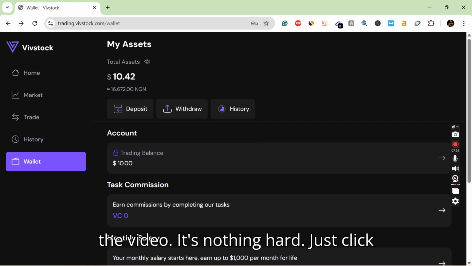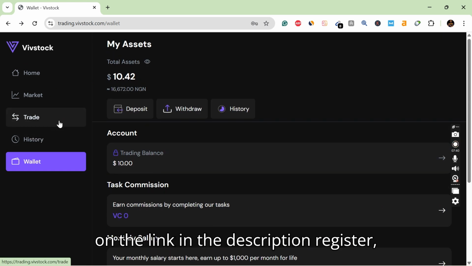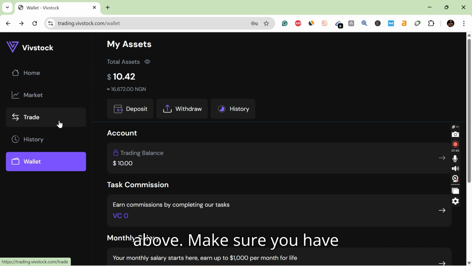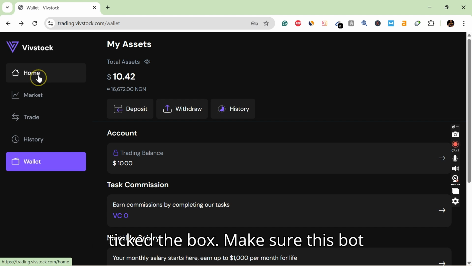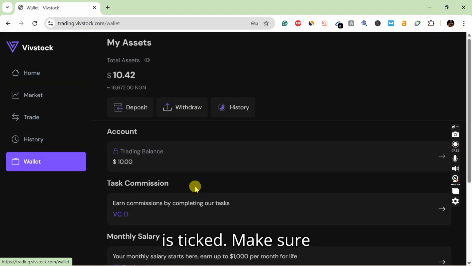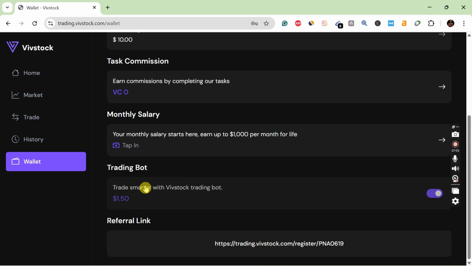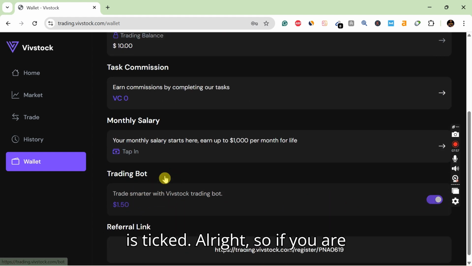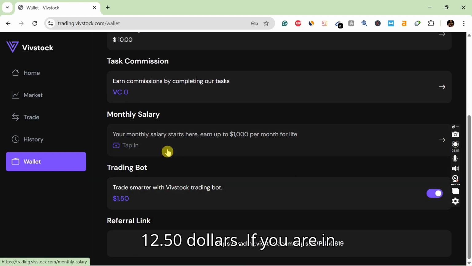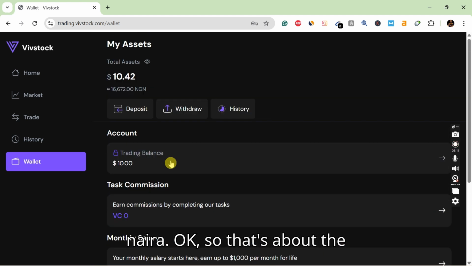It's nothing hard. Just click on the link in the description, register, make a deposit, a minimum of $10 and above. Make sure you have ticked the bot. Make sure this bot is ticked. Make sure while making a deposit, this bot is ticked. All right, so if you are making a deposit of $10, that means you will make a deposit a total amount of $12.50. If you are in Nigeria, you're going to be making a deposit of 20,375 naira. Okay, so that's it about the video.